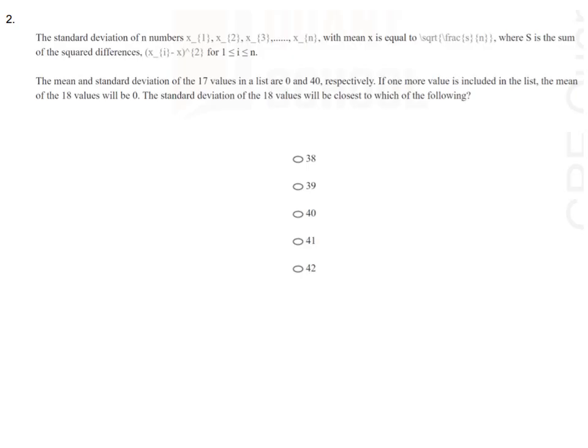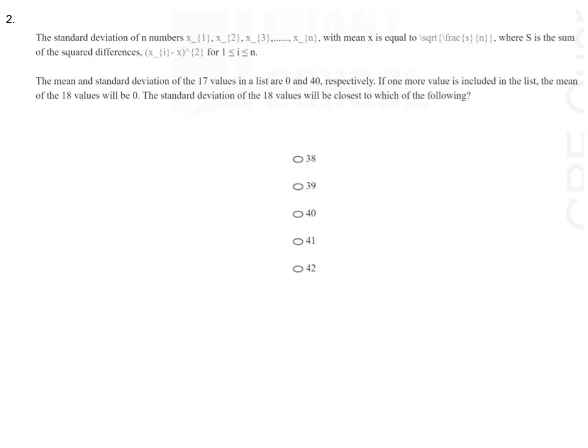If one more value is included in the list, the mean of the 18 values will be 0. So the mean is unchanged. If the mean is unchanged, which value have we added? The same value, that is equal to the mean.